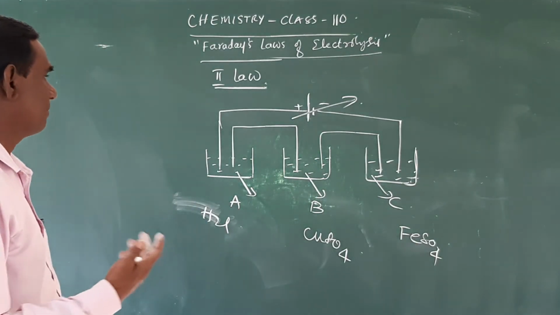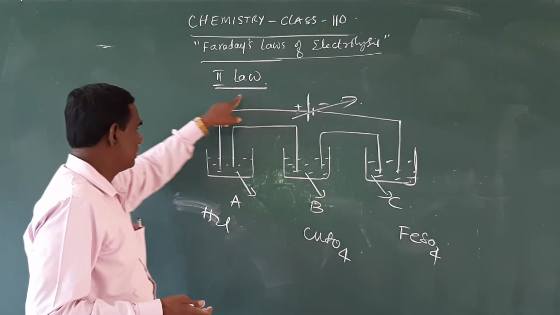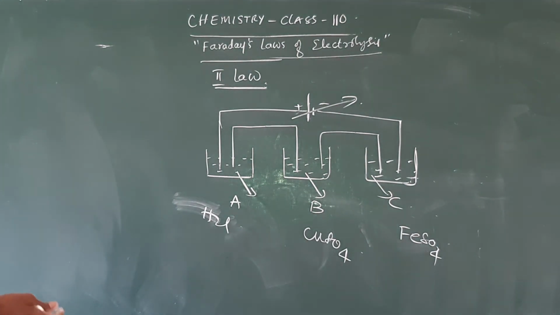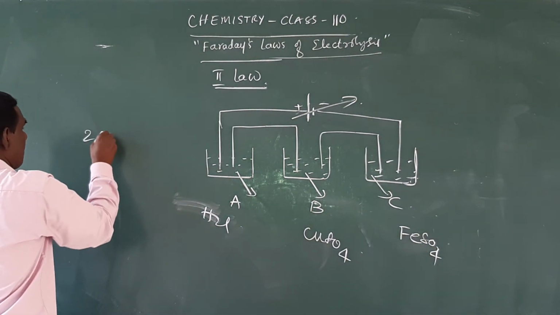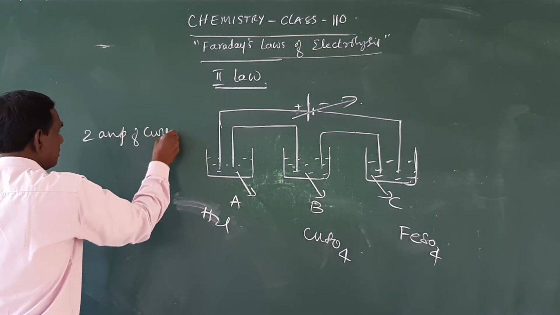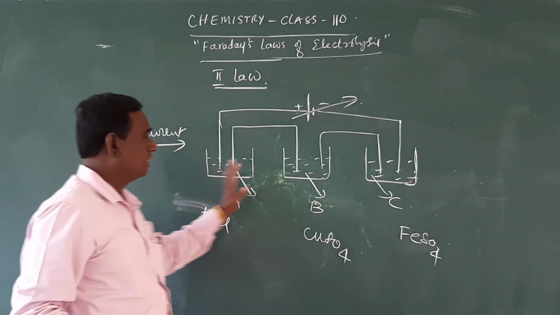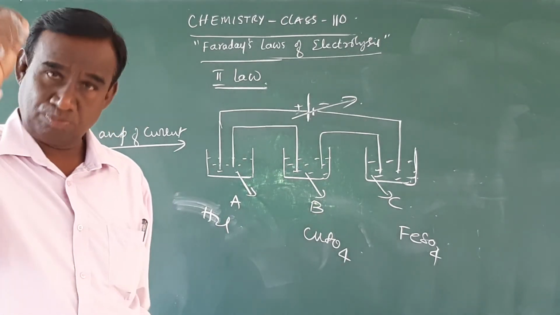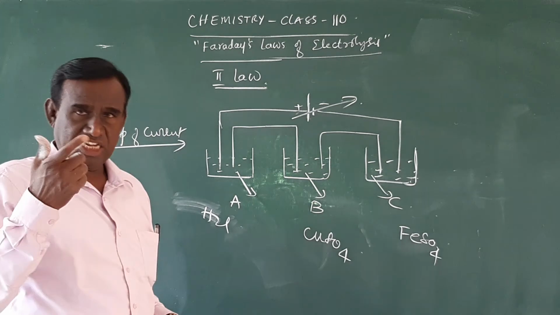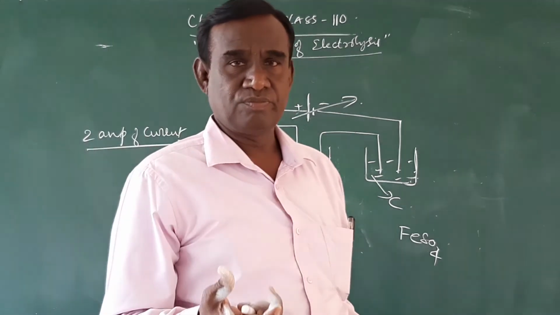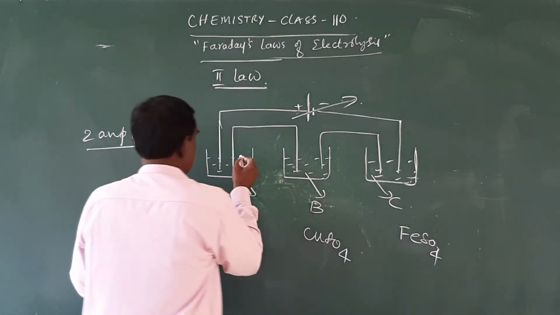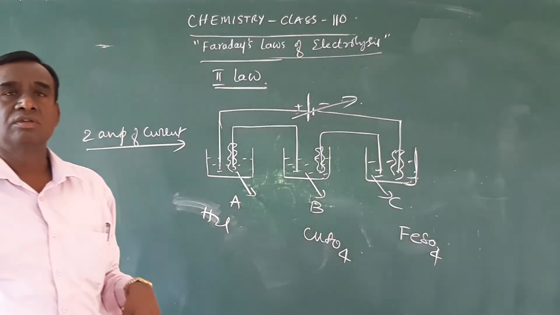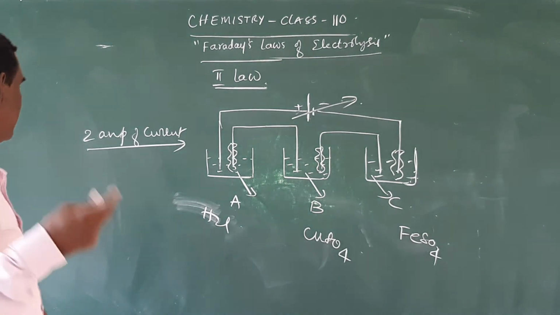So what it means here, when the same amount of electricity is passed through the different electrolyte solutions, for example, if you pass 2 amperes of current through all the three, electrolyte A, electrolyte B, electrolyte C, then the amount of the substance deposited at different electrodes is directly proportional to their equivalent masses.